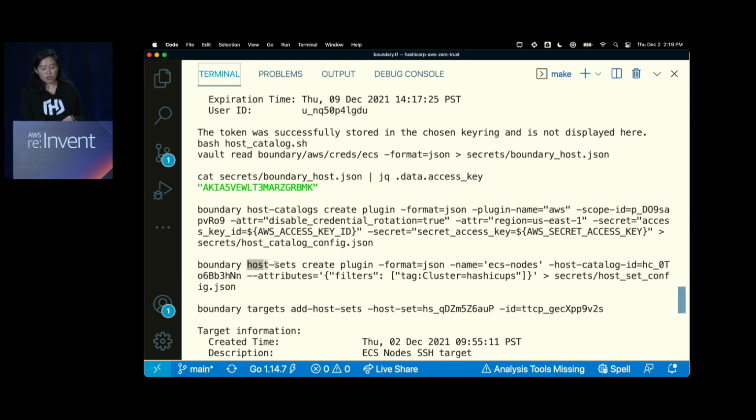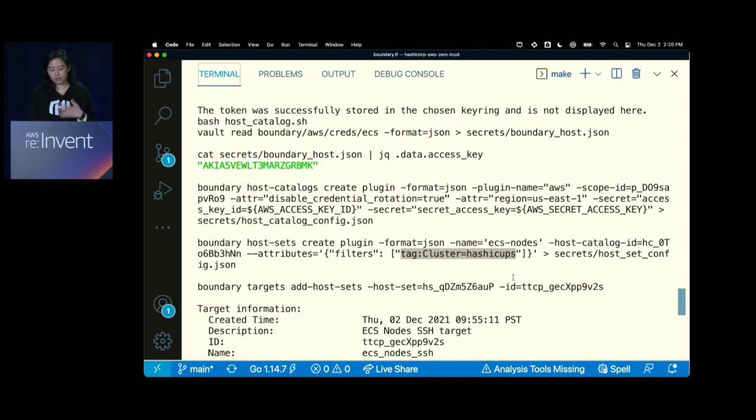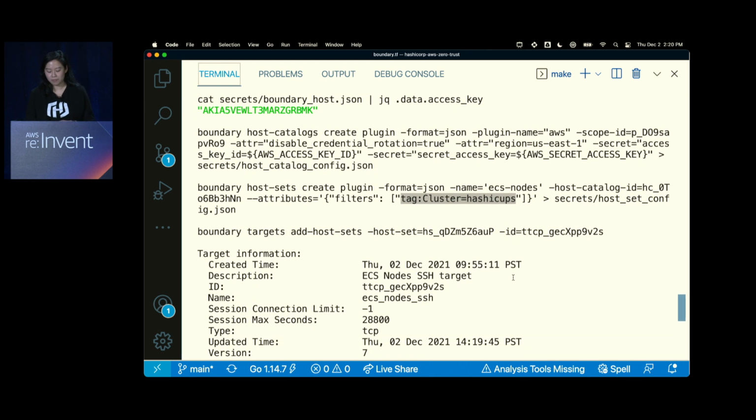And then I create something called a host set. So this is a set of hosts, well named. One of the filters that I've set is the cluster HashiCorps. This is the name of my ECS cluster, so it's a great place for me to use to tag it and then also filter for those specific instances. I only have one instance for now, but it will discover as I add more instances or register more instances. So it's using that tag.